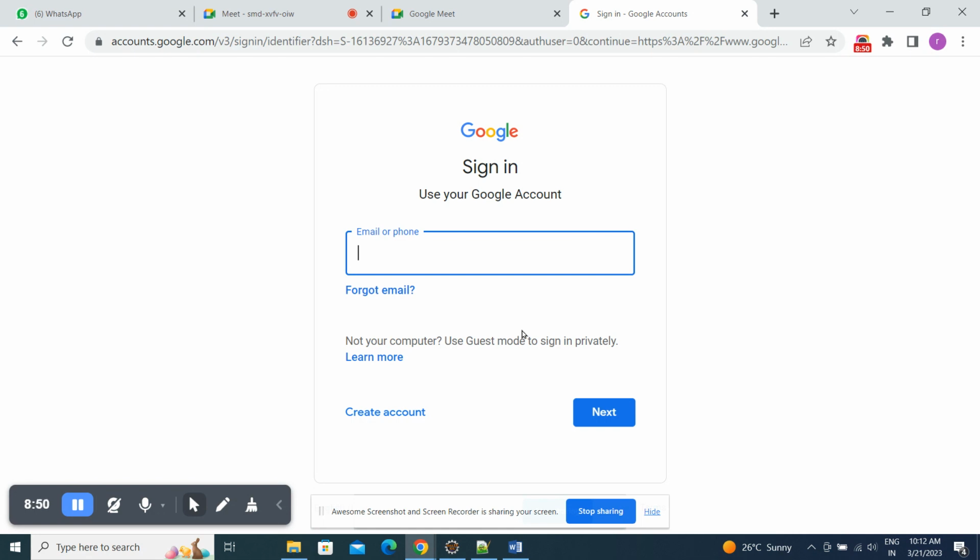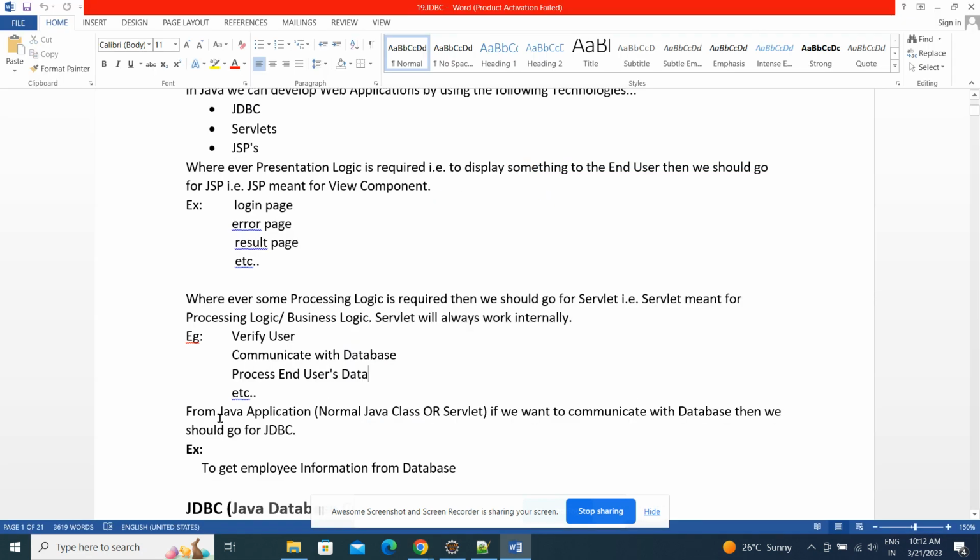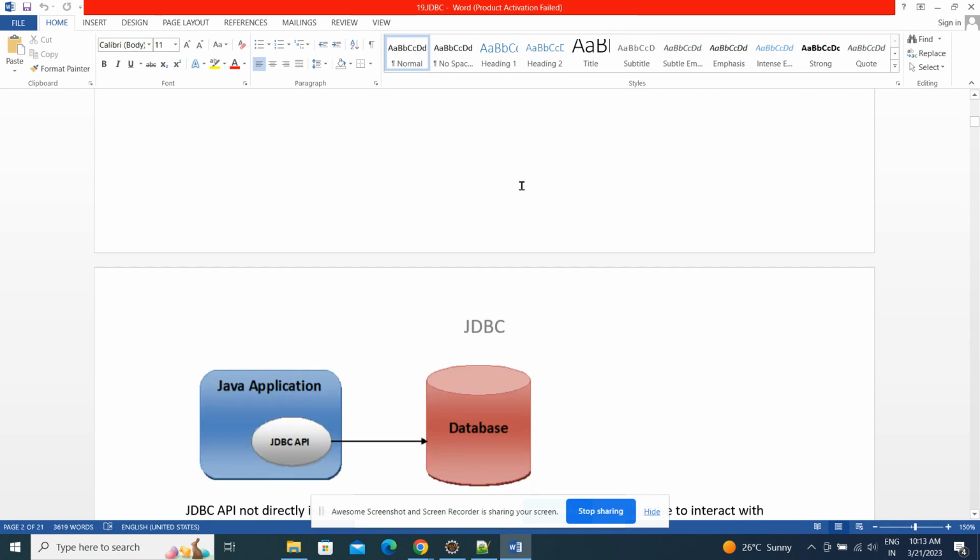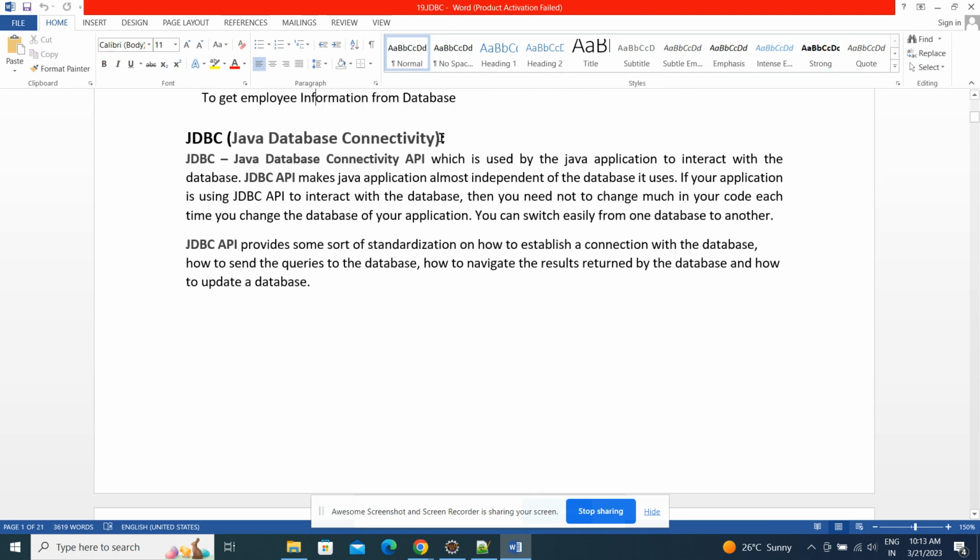Now just go back. From any Java application, either a normal Java program or a servlet program, if you want to interact with the database, then we should go for the JDBC concept. For example, to get employee information from the database, we need JDBC. Now let's see what JDBC is. Java Database Connectivity. So what exactly is JDBC?